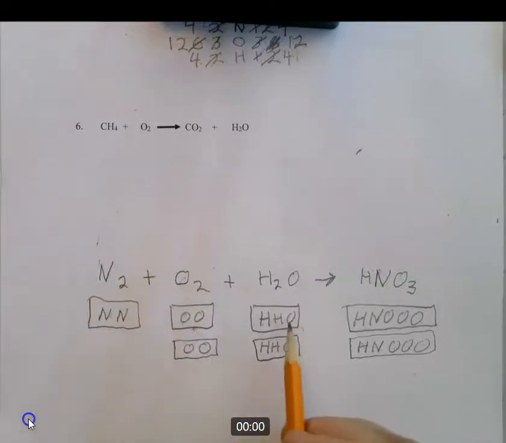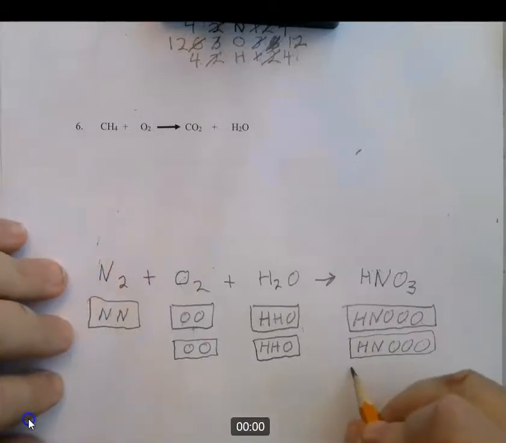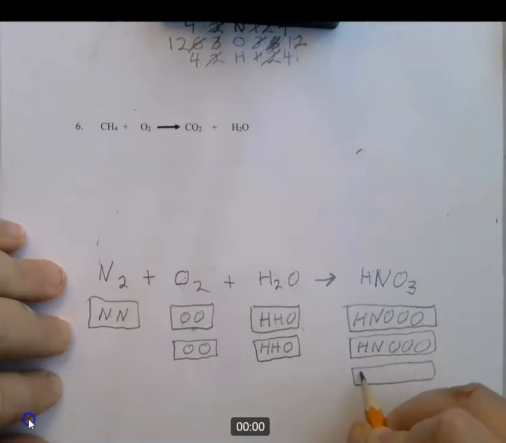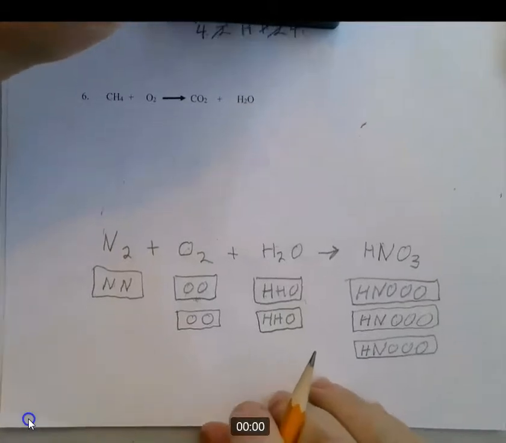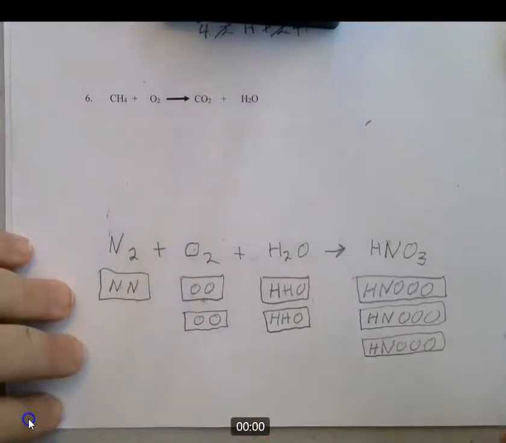1, 2, 3, 4, 5, 6, 1, 2, 3, 4, 5, 6. But we threw the H's out of balance. So we need to draw another box here. You're going to see this one's going to make you a little crazy. I never give a problem this hard when I do give tests, so you don't have to worry about that. If we were having tests, but we're not. Okay, and I need another H.